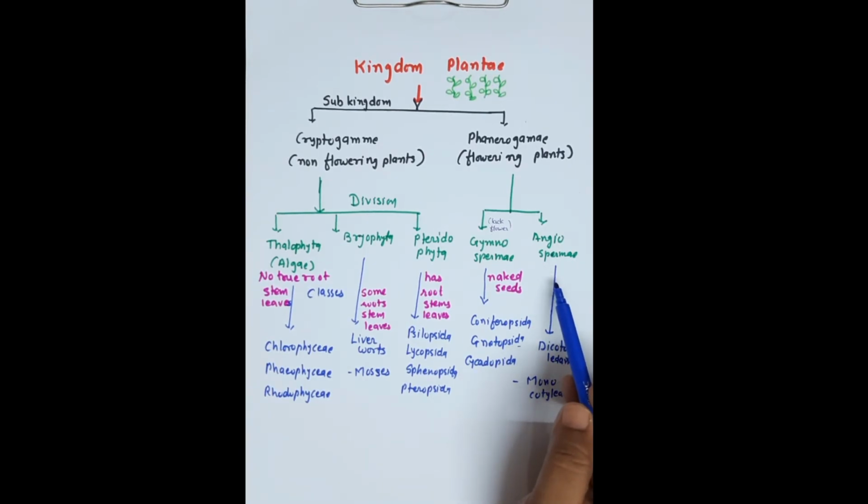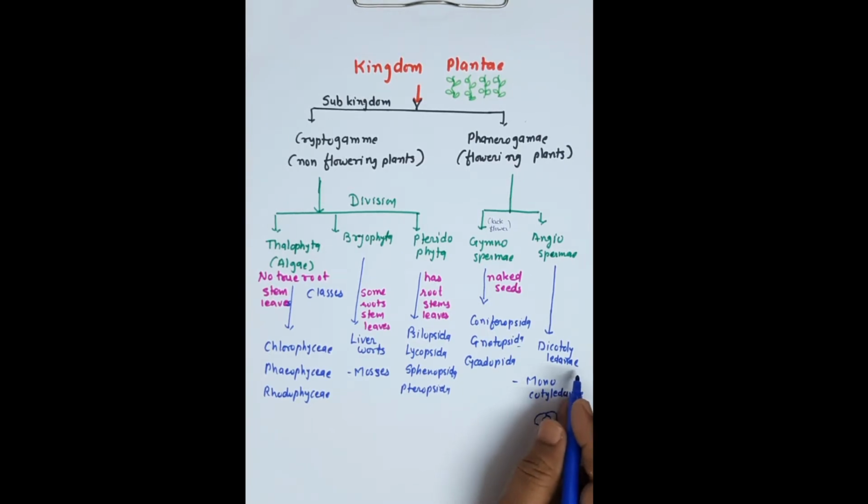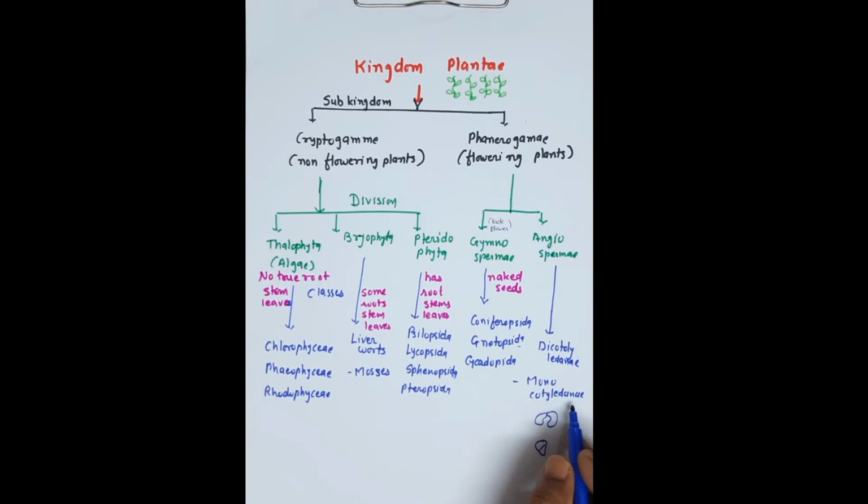And when we talk about angiospermy, it has two classes based on the number of cotyledons. If two cotyledons are present, then they are known as dicotyledony, that is dicot. And if only one cotyledon is present, just like maize, then it is known as monocotyledony, or we can say monocot, right? So this is the basic classification of kingdom Plantae.